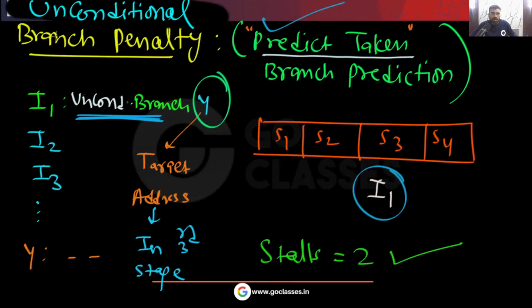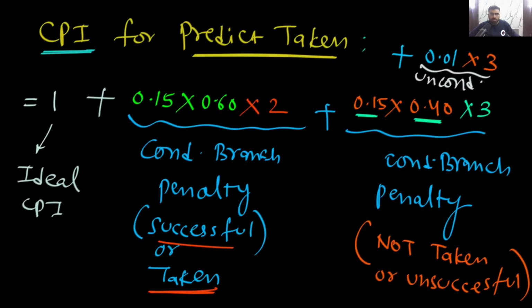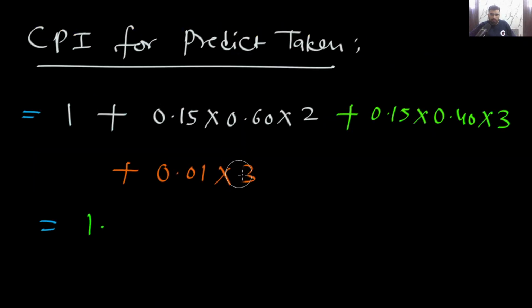In case of unconditional, we got 2 stalls. Okay, sorry for that. We already got 2 stalls. So it will be 1.38. This will be the CPI.